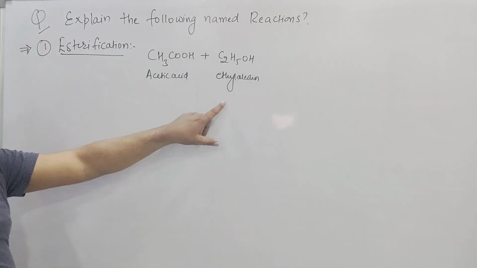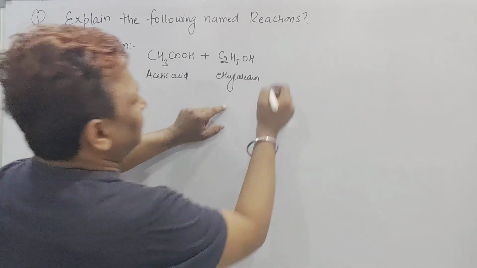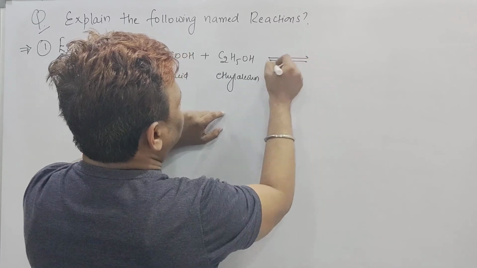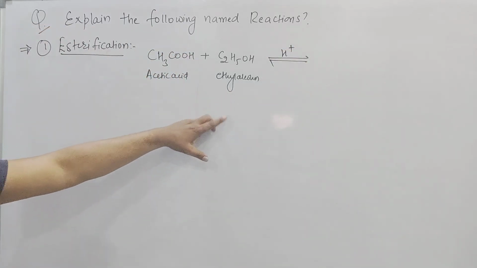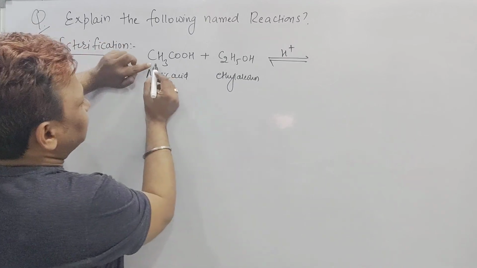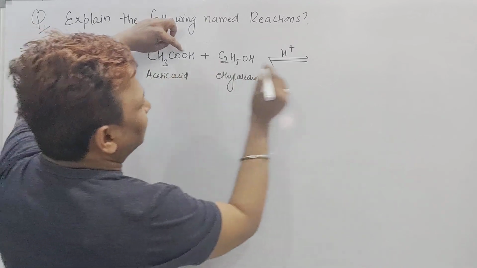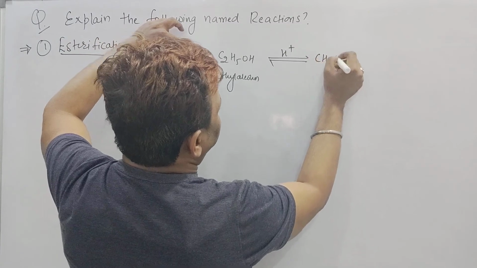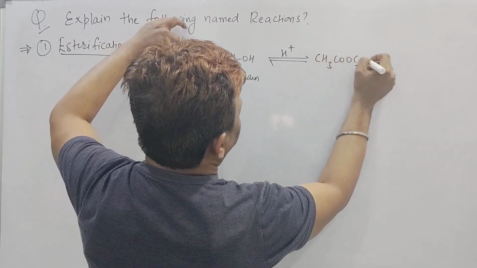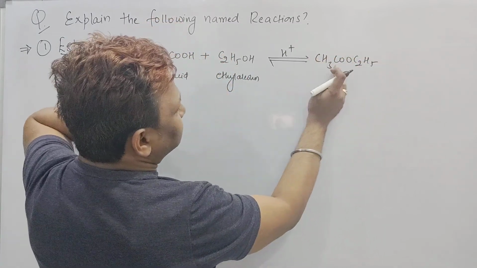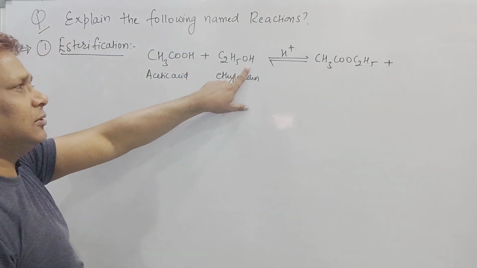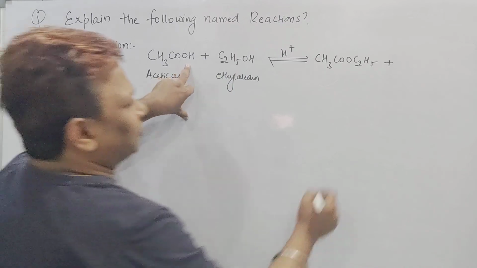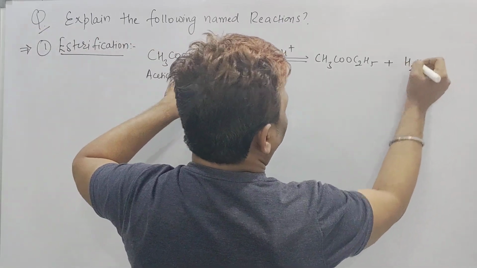And this esterification must take place in presence of acidic medium. In presence of acidic medium, H plus ion is there, beta. What happened in this case? We get CH3COOC2H5. See, beta, RCOOR we got, the ester, and the remaining one, H from here and OH from here, it will take out as a water molecule.